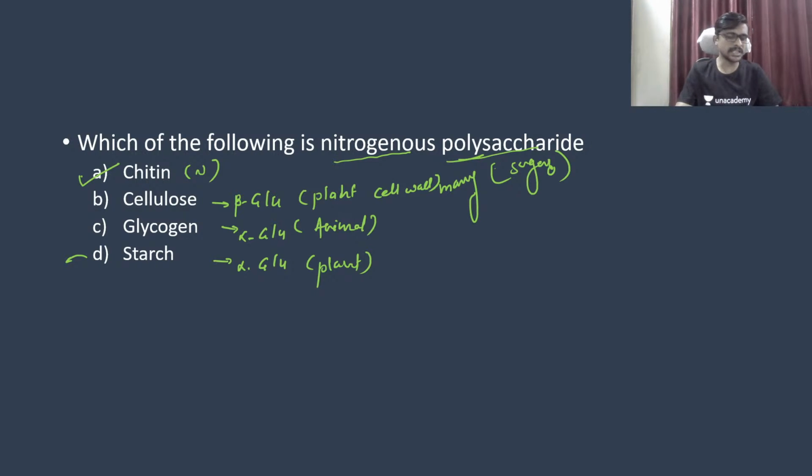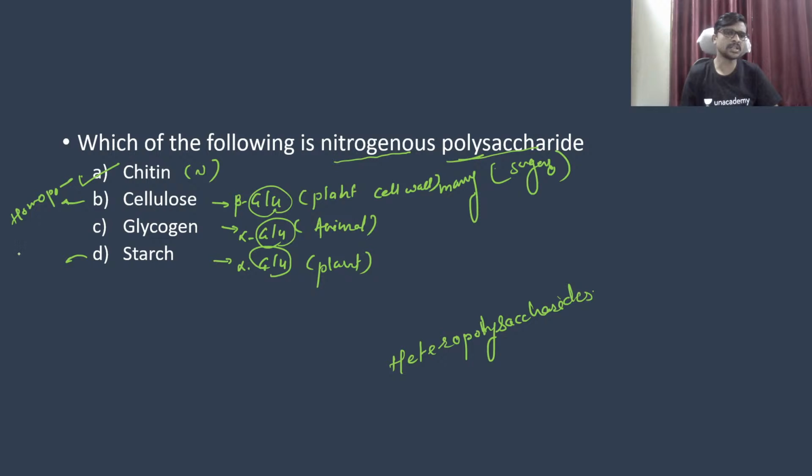Your answer is chitin. Okay, sometimes you will have a question in examination like the heteropolysaccharide. Okay, so this is made up of glucose, this is made up of glucose, this is made up of glucose. So your cellulose is a homopolysaccharide. Glycogen and starch, these are also homopolysaccharides. Okay, हे सगळे homopolysaccharides एकाच प्रकारच्या शुगर पासून बनलेत. हेटेरोपॉलिसॅकॅराइड वेगवेगळ्या प्रकारच्या शुगर पासून बनतो.